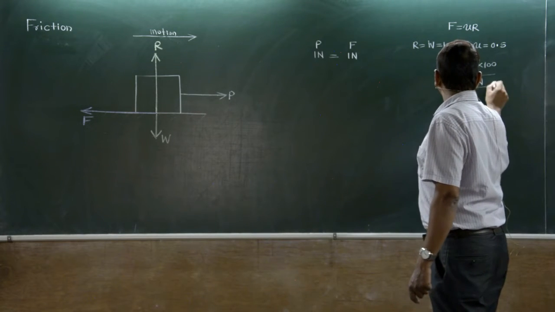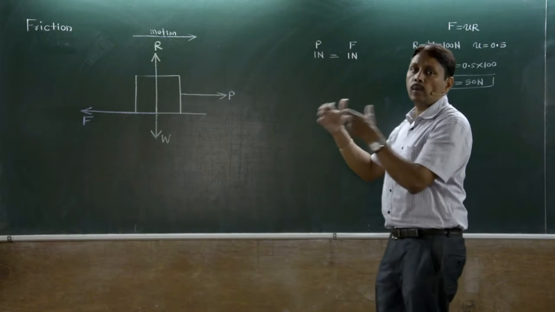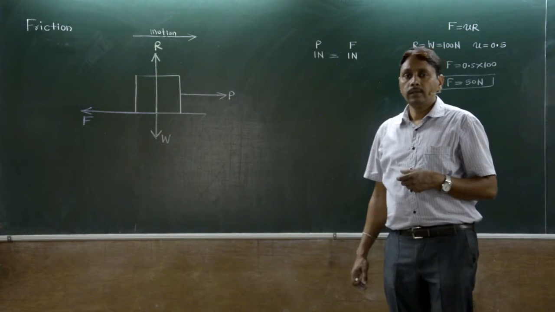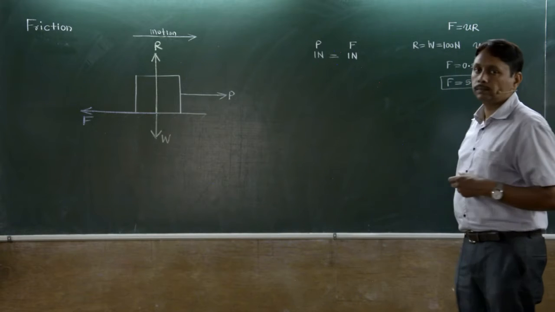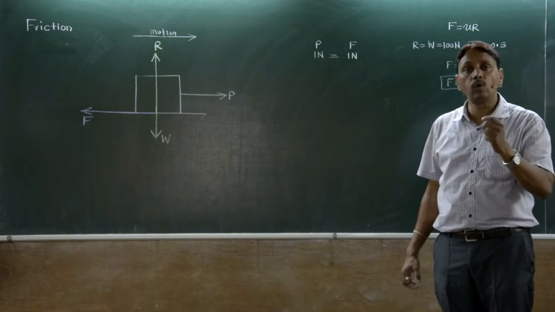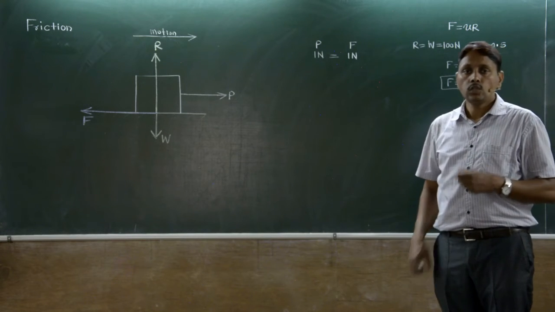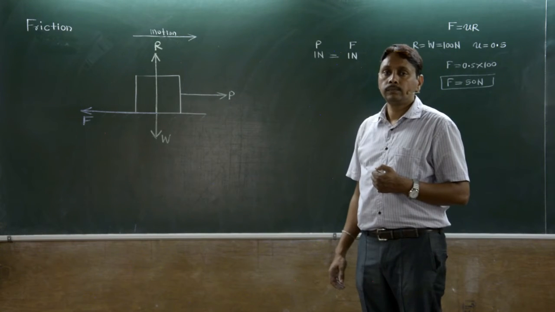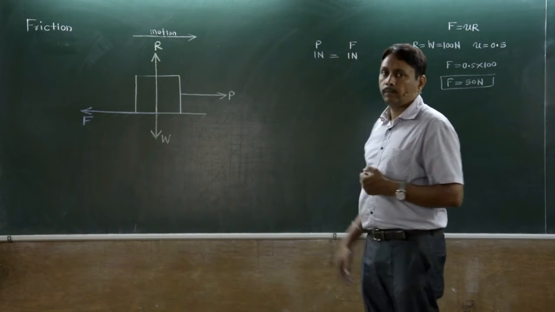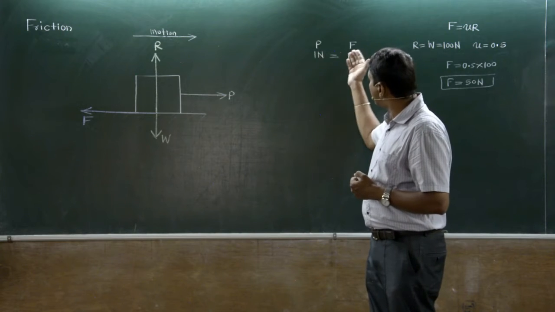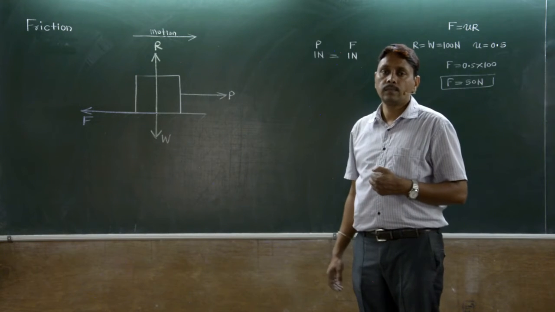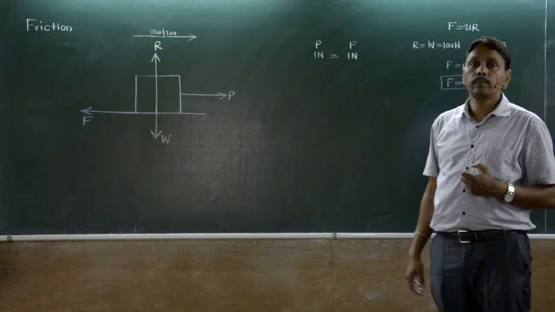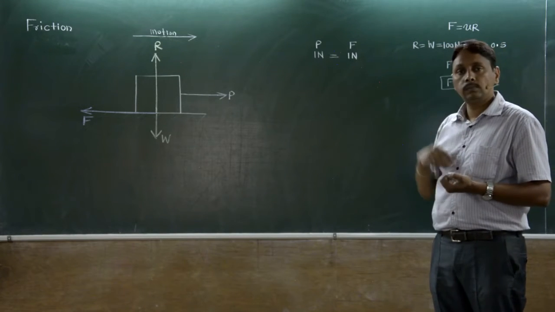That is the friction force for this case. So when we try to move the body with 1 Newton, it does not move because the applied force is balanced by the friction force. But the friction force of 50 Newton does not develop instantly.